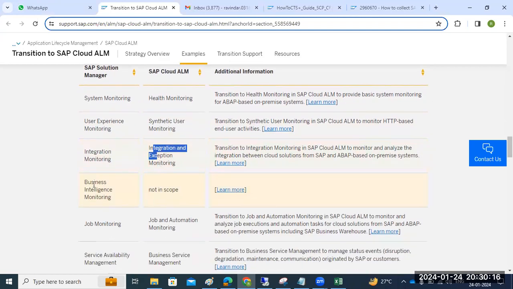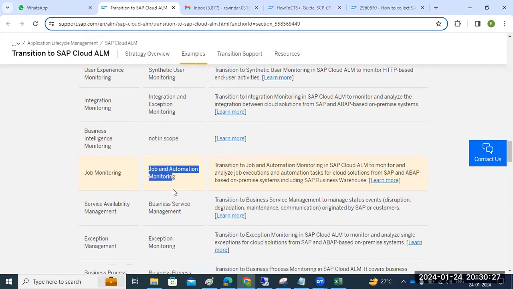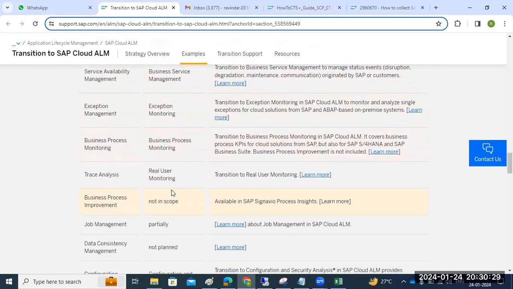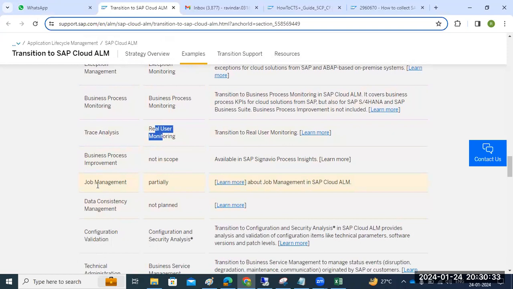Business intelligence monitoring is not in scope in Cloud ALM. For job monitoring, they have added automation of job monitoring. You can also see trace analysis and real user monitoring. For job management, job and automation management is partially available.